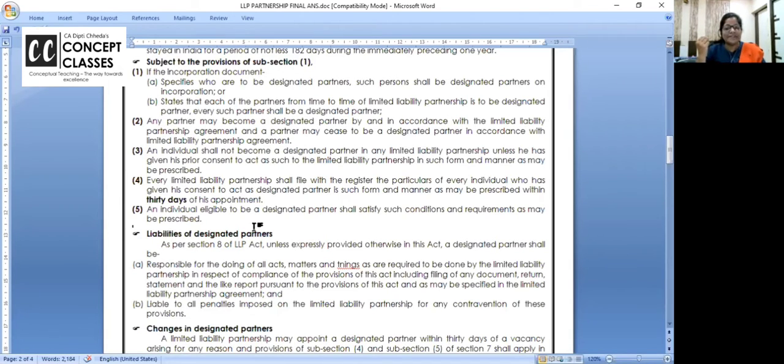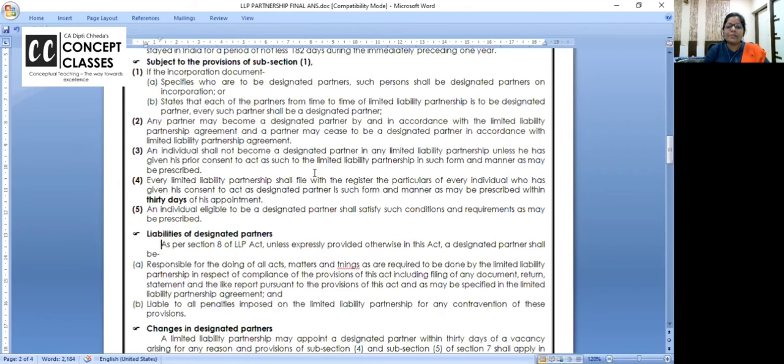Who knows? A minor can become a partner like a beneficiary. In the Partnership Act, it's allowed. But in LLP, is it allowed? No. Minors are not allowed to become partners in the LLP. I'll see if this point is not there in the distinction, and I'll add it. Okay, I hope designated partner is clear: they should agree, we should give the details to the ROC, two of them, one should be resident. All procedure is clear.